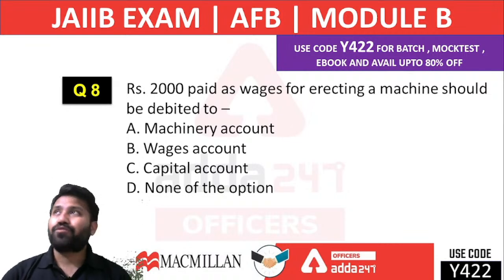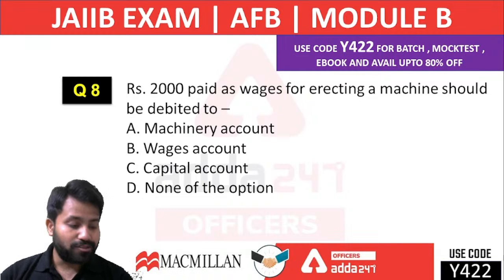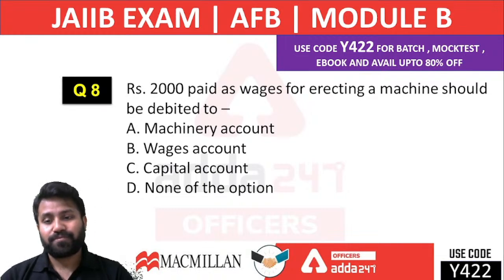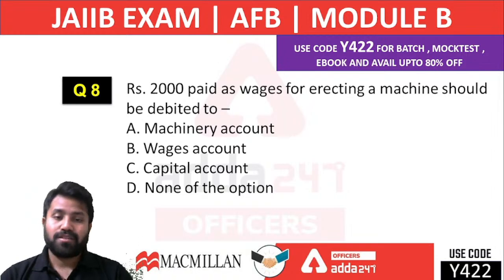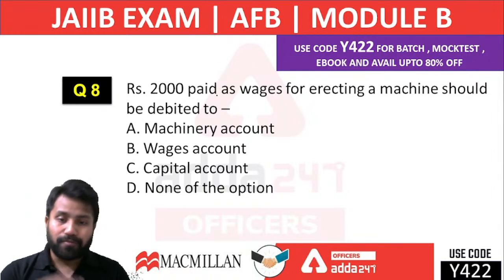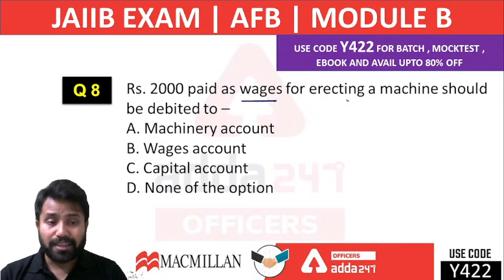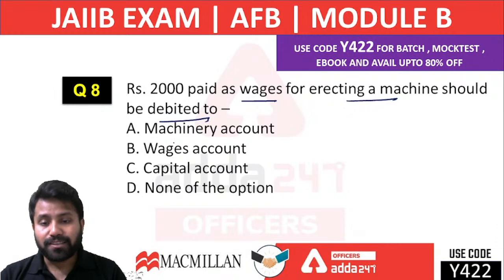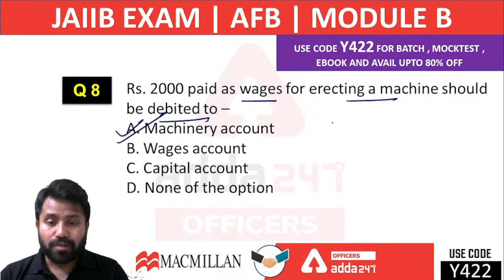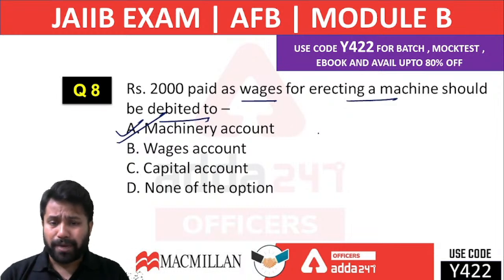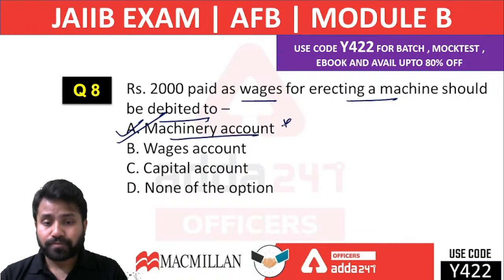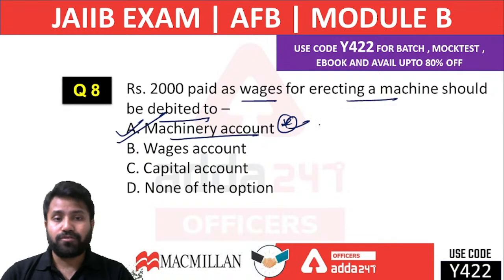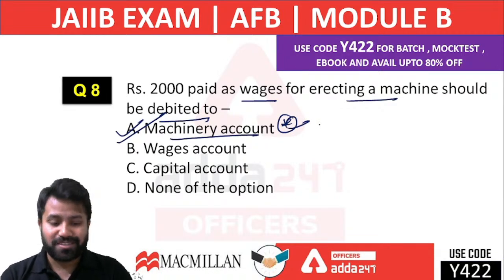Quickly tell me what would be the answer to this question. Look, whenever wages are paid for erecting a machine, or for rectifying or correcting the machine, it should be debited to which account? The correct answer is the machinery account. So any wages that we pay for erecting a machine should be debited to the machinery account. That would be your correct answer for this question.